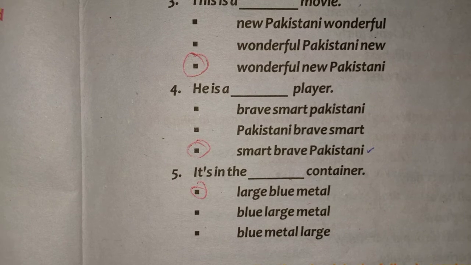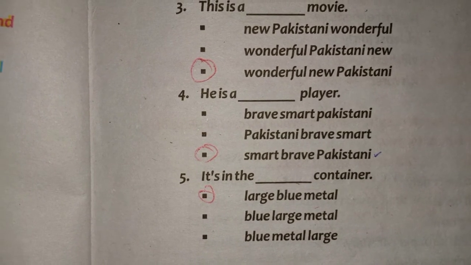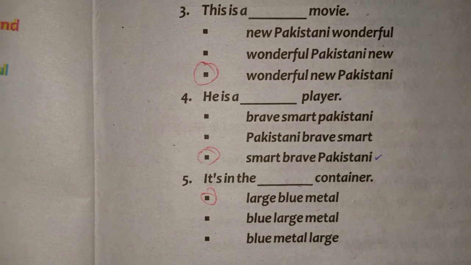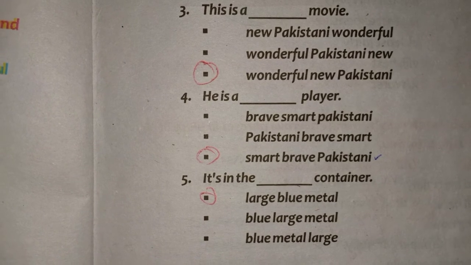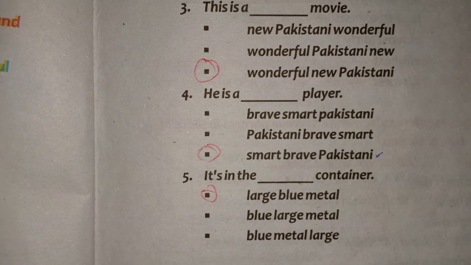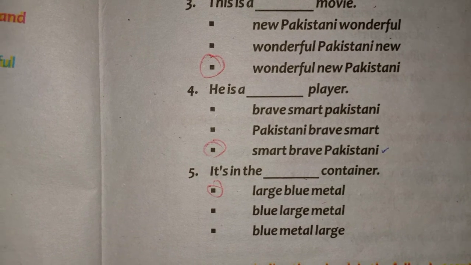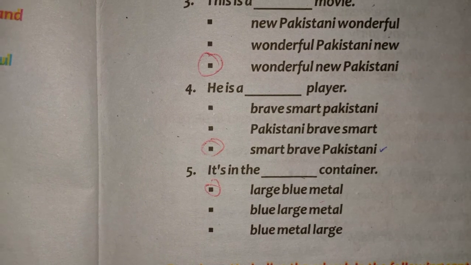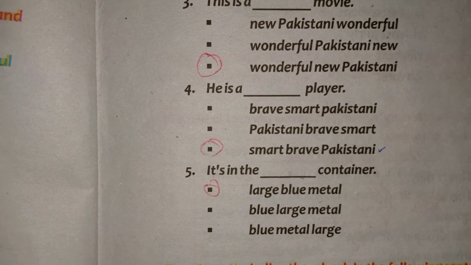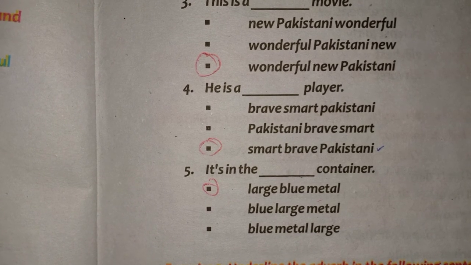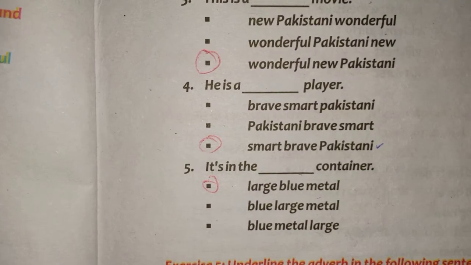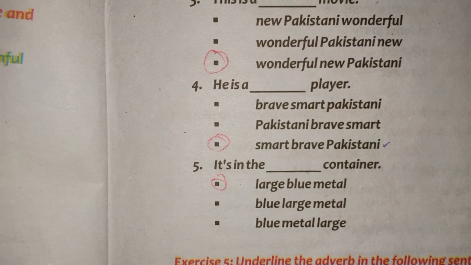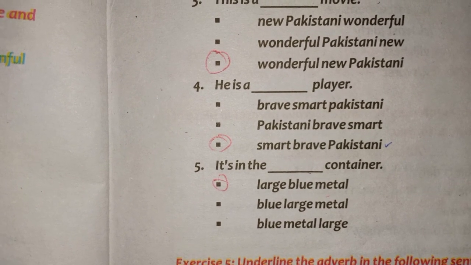So this is the end of our today's lecture. Your today's homework is to find out the proper order of adjectives from unit number 10. There are adjectives used in it, so you have to find out whether they are used in proper order. You need to identify that, for example, adjective of size, adjective of origin, adjective of color. You can take help from the key that I gave you.